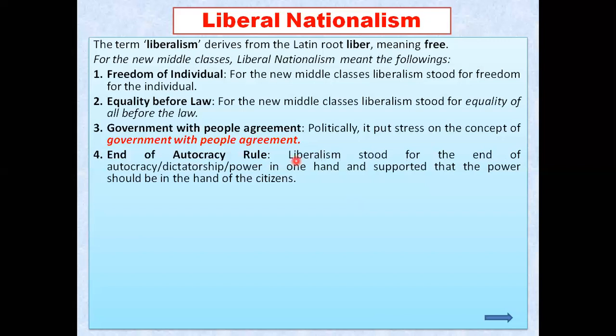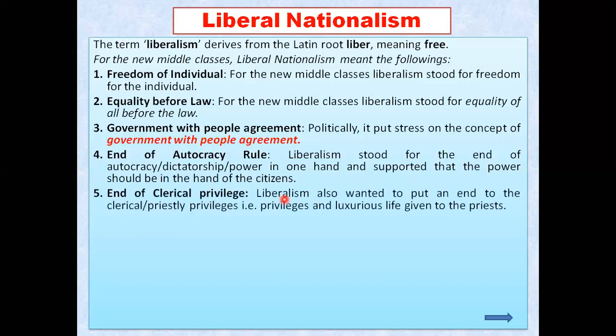They want power to be distributed in different levels. They don't want the power to lie in only one hand. That's why they supported that the power should be in the hand of the citizens only. The citizens should hold the power. Every power should be in the hand of citizens. That was one of the great ideas of the middle class people under the concept of liberal nationalism.